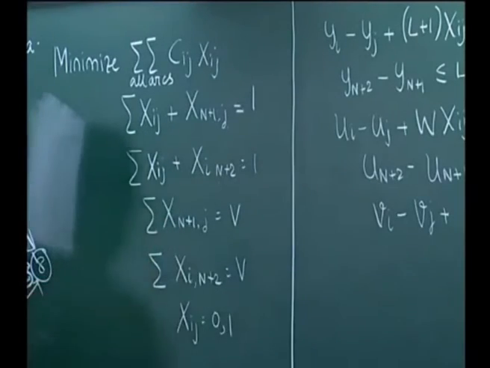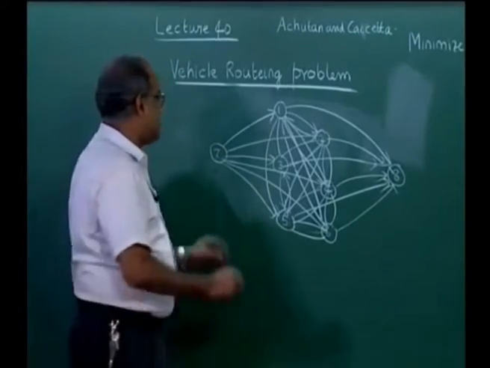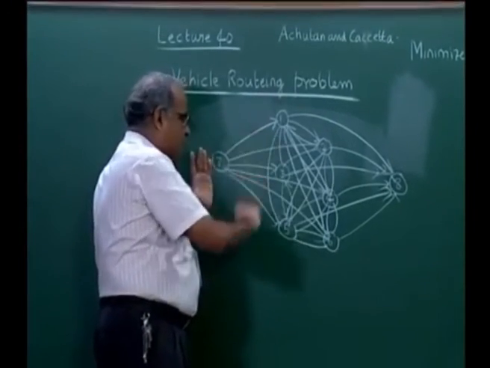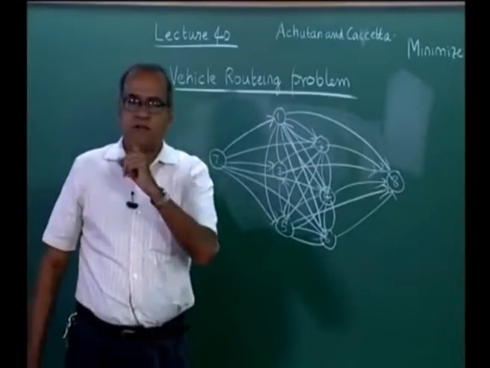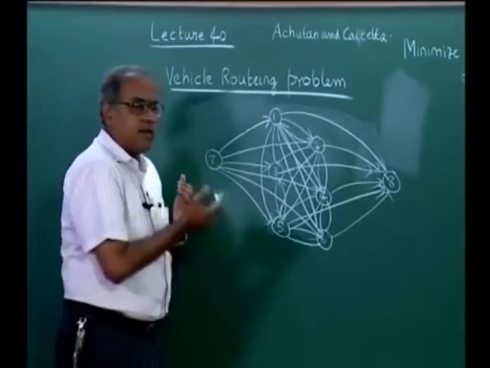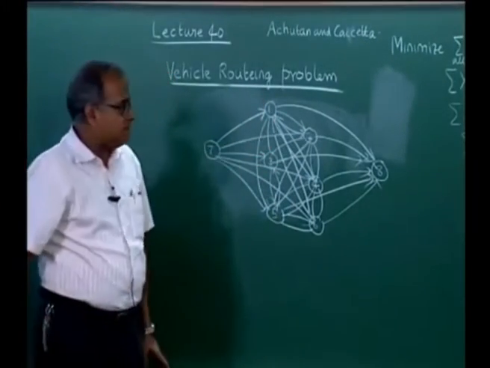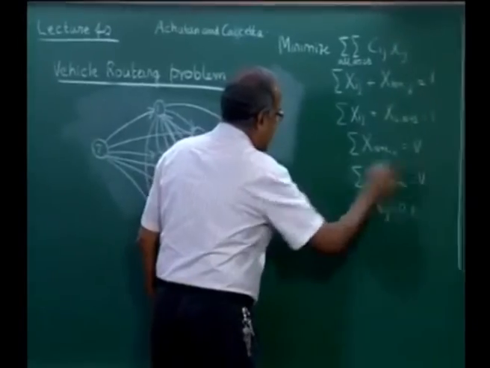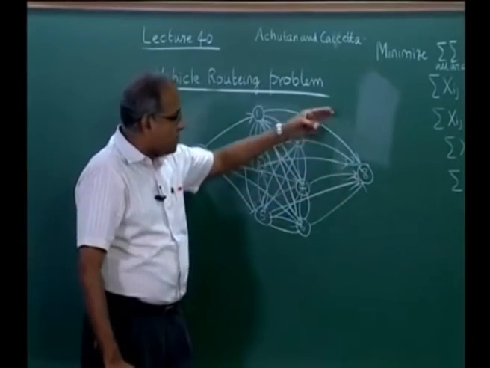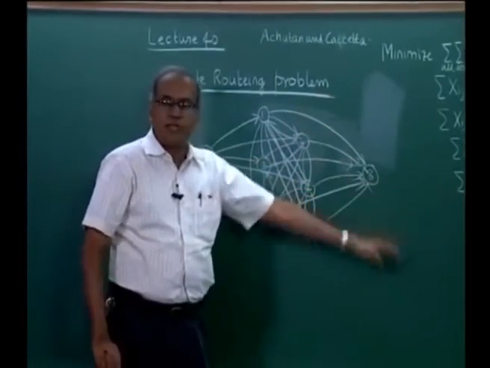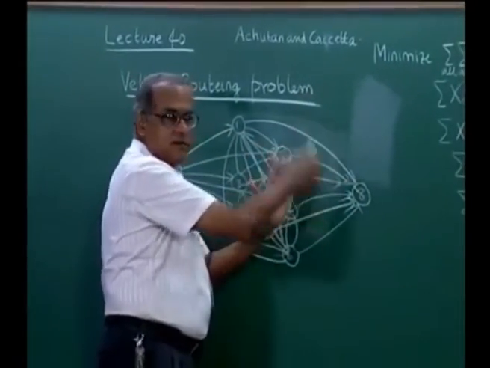Now, both these will represent that if there are two vehicles that I am considering, then capital V is equal to 2, which means exactly 2 of these arcs out of these 6 will take the value 1, which means this will force from 7 I will directly visit 2 out of these 6 directly. Similarly, sum of x_(i,n+2) equal to V, again V is equal to 2, which is the number of vehicles. So, this will force 2 out of these 6 arcs to be equal to 1, which means from 2 out of these 6 arcs we will reach directly to the destination.